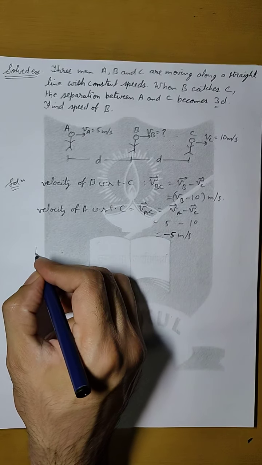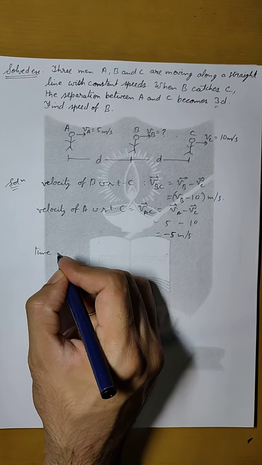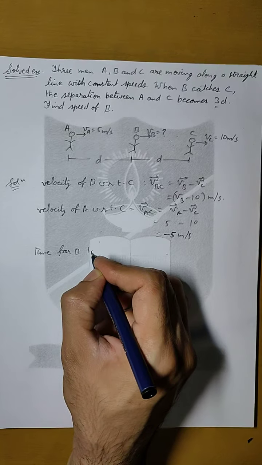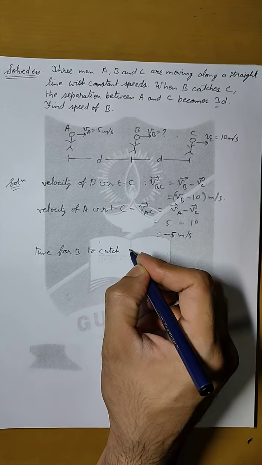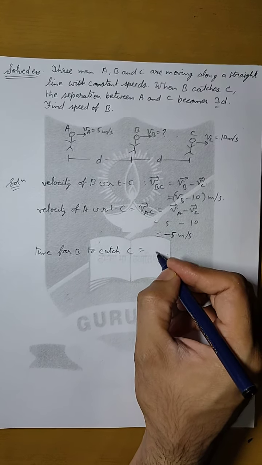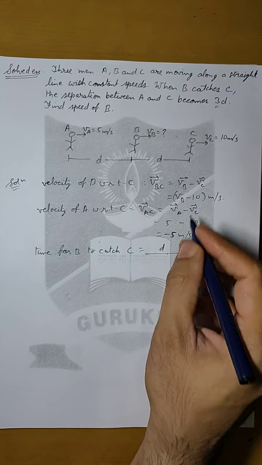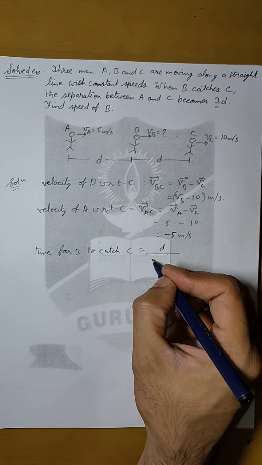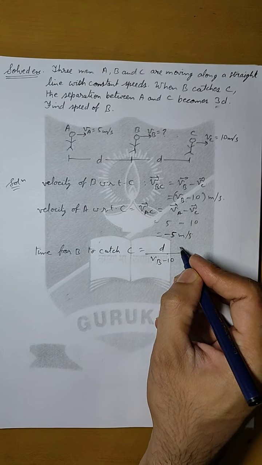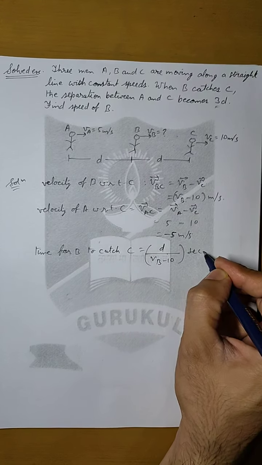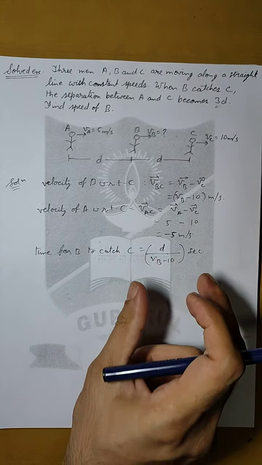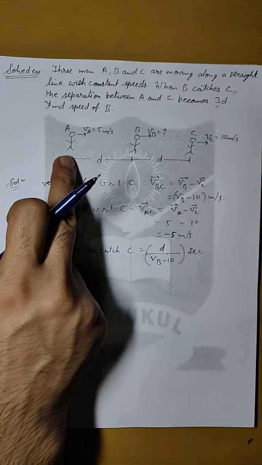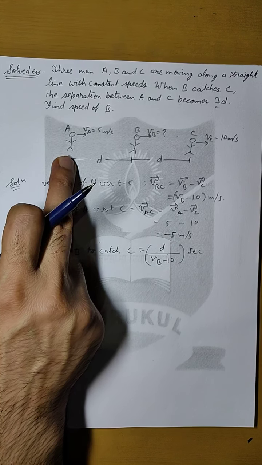So we can say that time for B to catch C equals distance upon velocity. So D is the distance B has to cover, D upon VB minus 10 seconds. Now in this much duration, A appeared to have gone back.